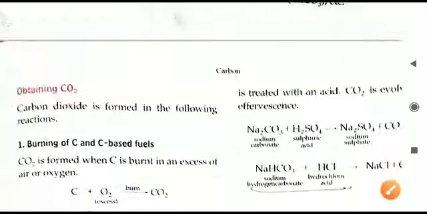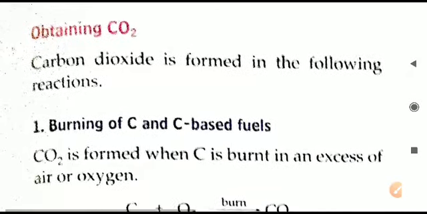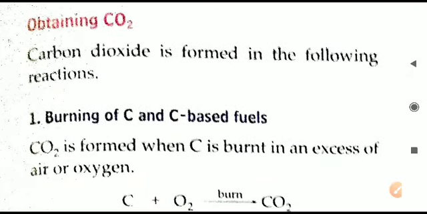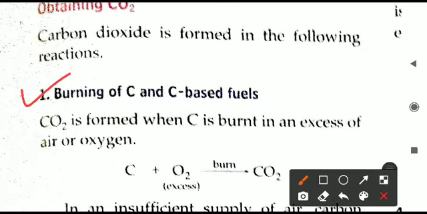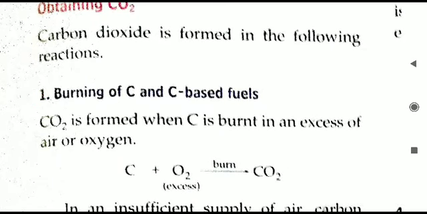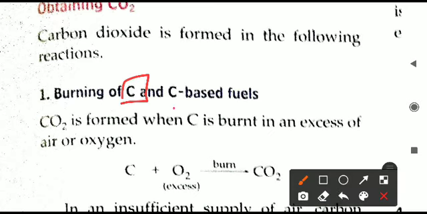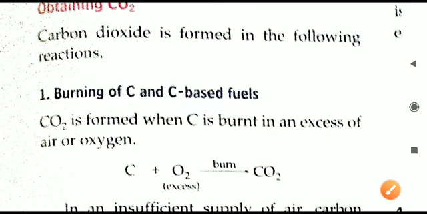Next, we will see how we can obtain carbon dioxide, how we can produce and form it by different chemical reactions. The first method to obtain carbon dioxide is burning of carbon and carbon-based fuels. Wherever it is written, we will speak it as carbon. When we burn carbon or carbon-based fuels, we can easily produce carbon dioxide gas.